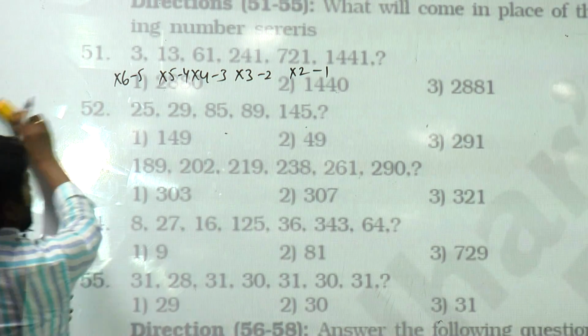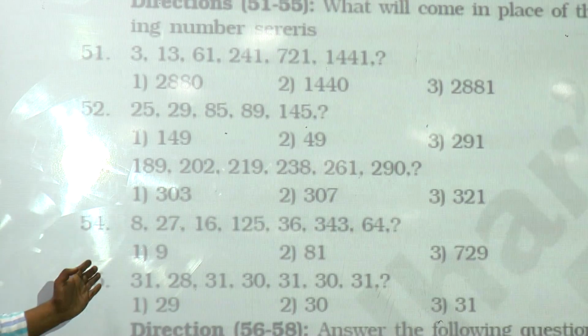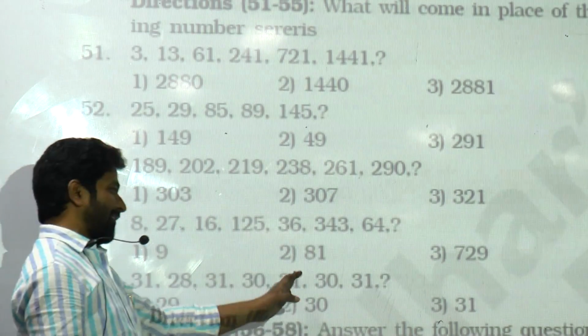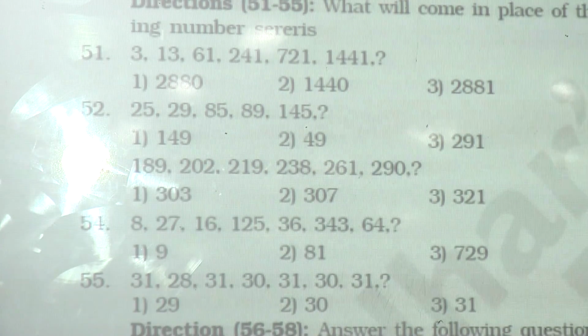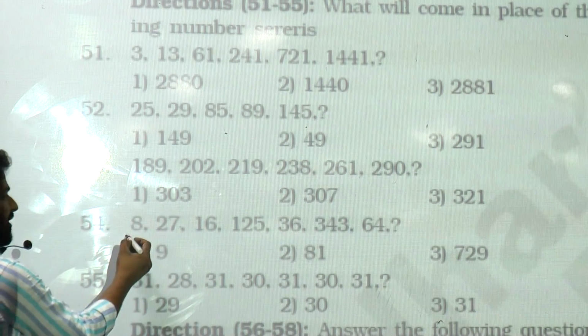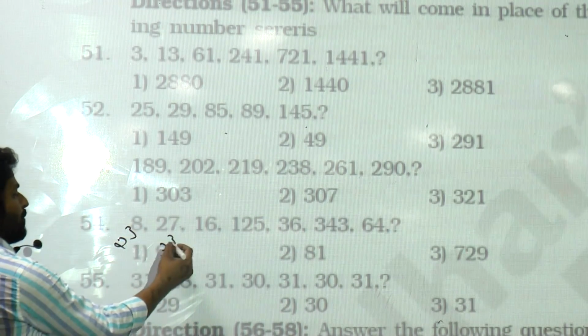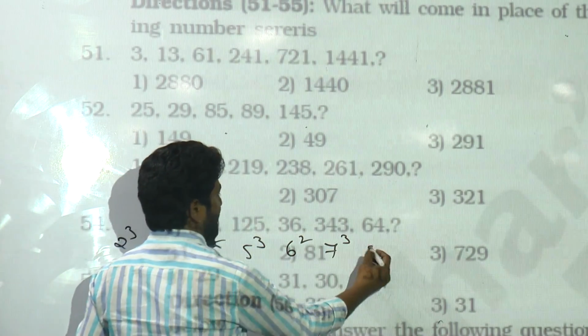Next, 50. These are the number of days in January, February, March, April, May, June, July, August. Number of days in months. 50. 54. Hey, if the question doesn't come to you, the question is not wrong, it's your problem. What is this? 2 cube, 3 cube, 4 square, 5 cube, 6 square, 7 cube, 8 square.